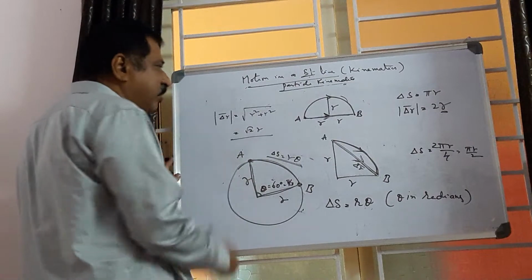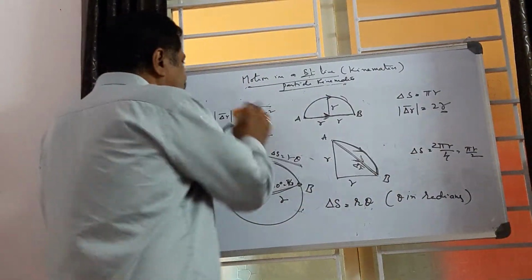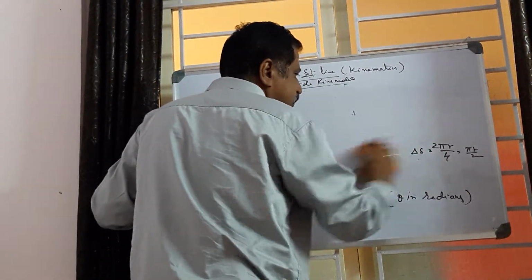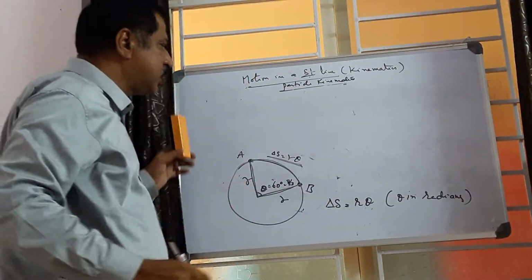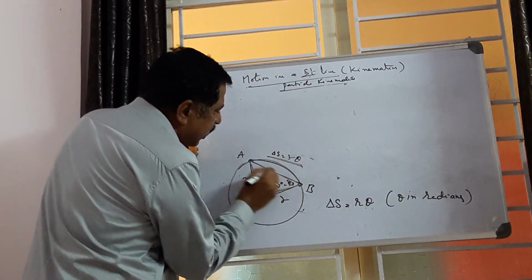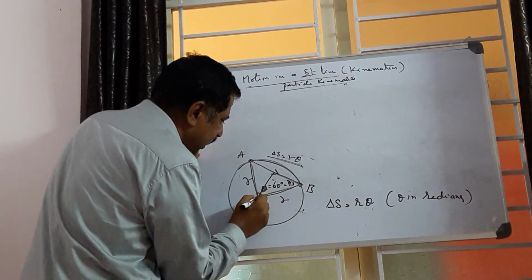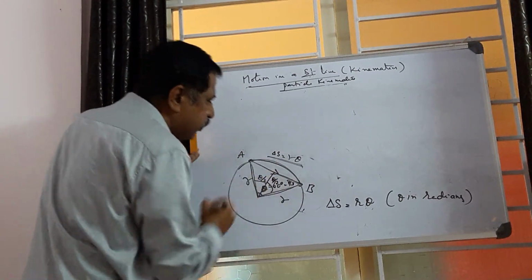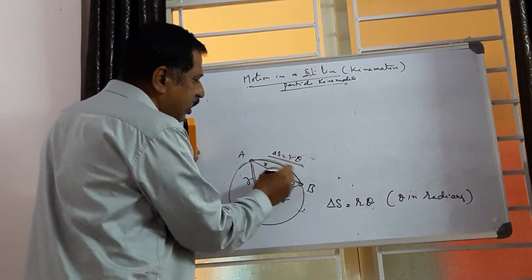Now, we want to find out the displacement covered by the body. For example, if we join A and B by a straight line, we get the displacement. Now I bisect this angle, so each half is theta by 2. Here it is x, and this is r. We want to find out the x value.